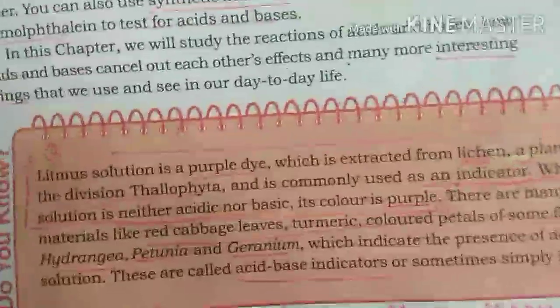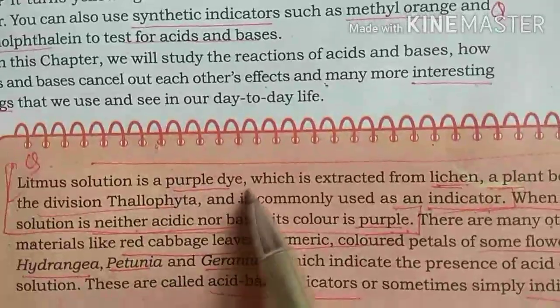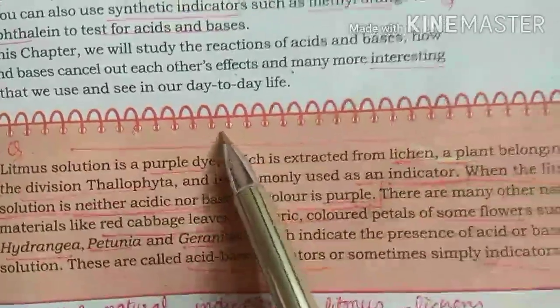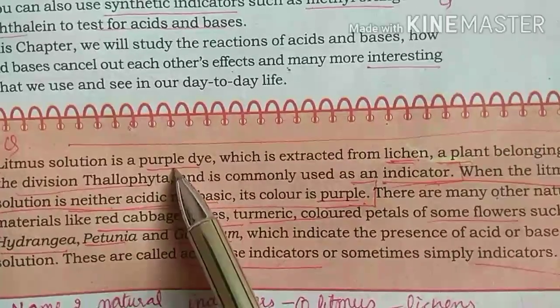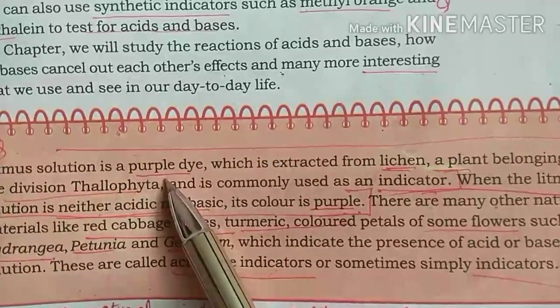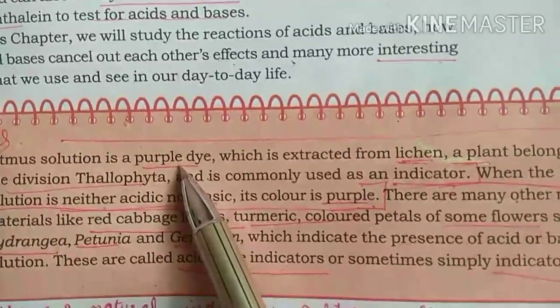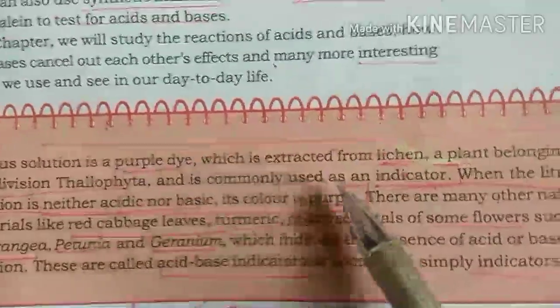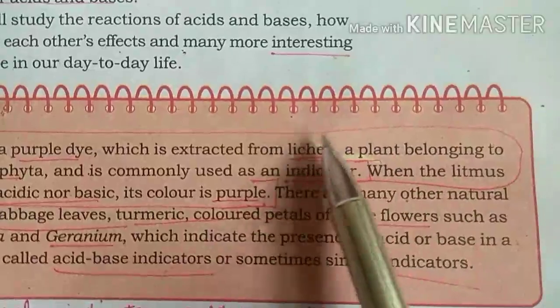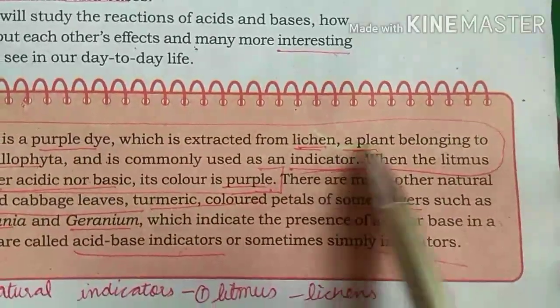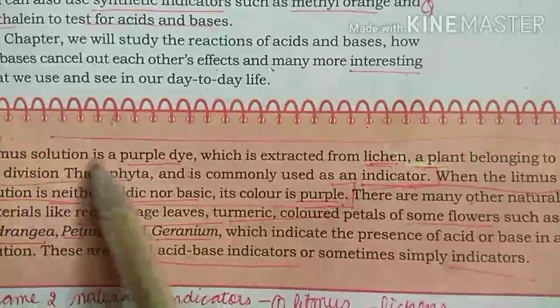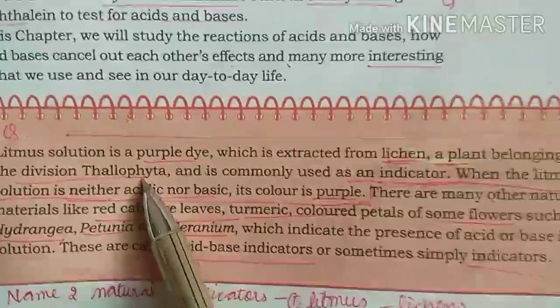Now we come back to litmus. Litmus is a purple dye. When it is neutral, it is purple. Neutral means when there is no acid or base, its color will be purple. And this litmus solution is extracted from a plant whose name is lichen. This plant belongs to a group called Thallophyta.